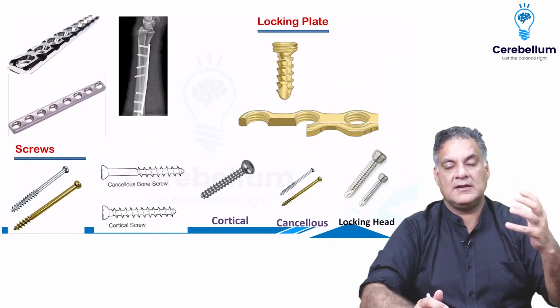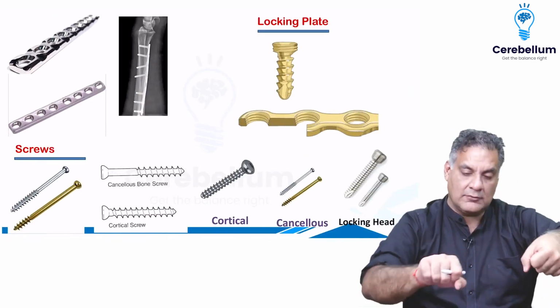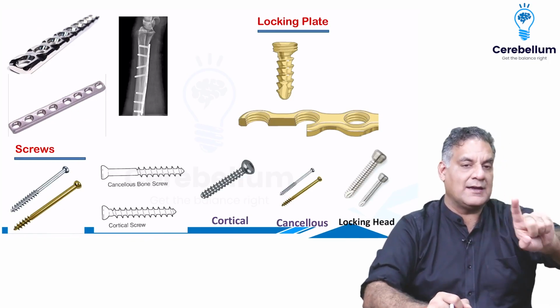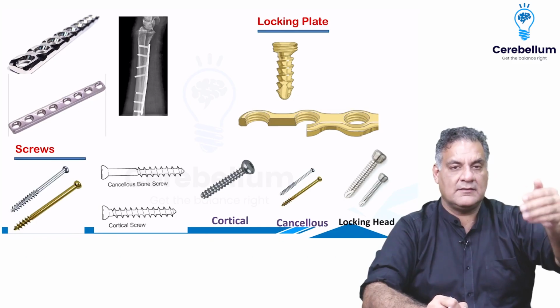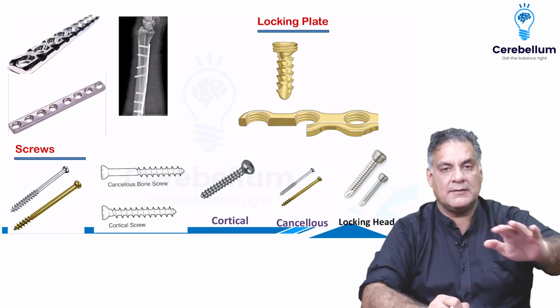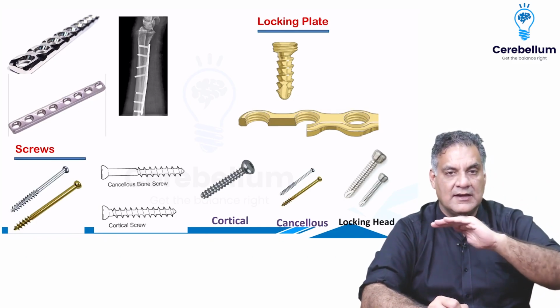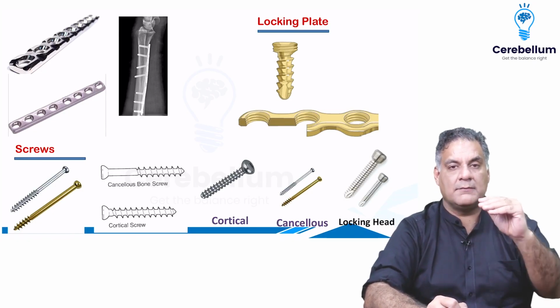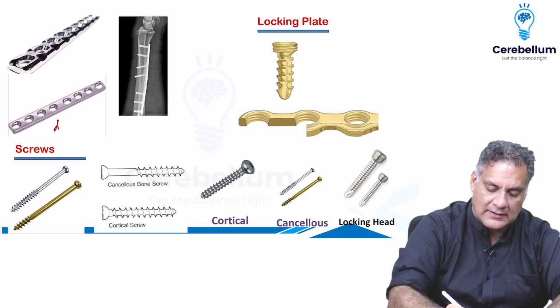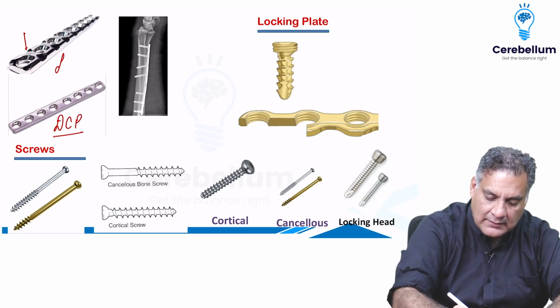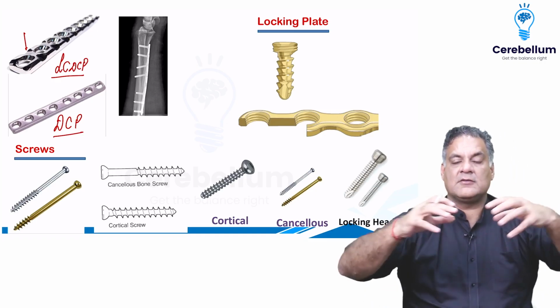When you were treating by primary healing, we were applying a plate to compress the fracture sites with no callus formation. The initial plates and the screws were holding the plate, but they realized they were degloving the bone. So they made grooves in the plate. The initial plates were called dynamic compression plates, but then they created grooves called limited contact dynamic compression plates, which allowed some vascularity to be preserved.